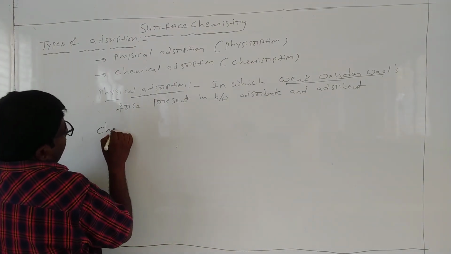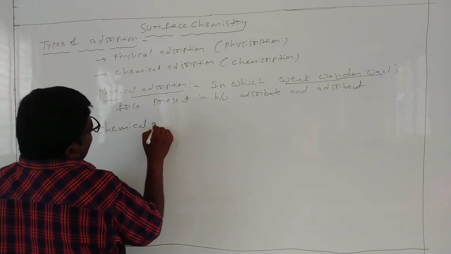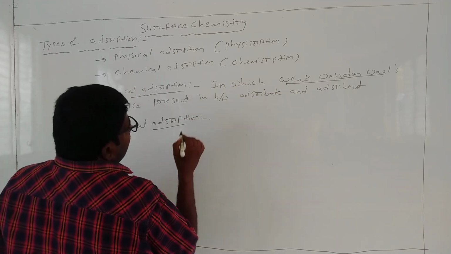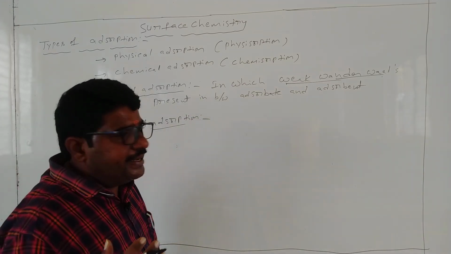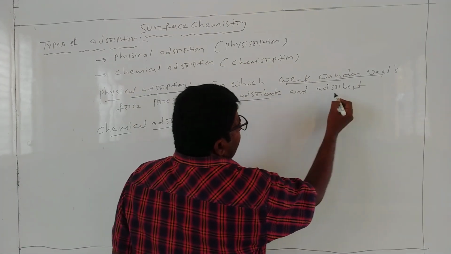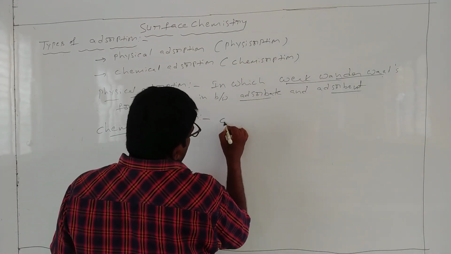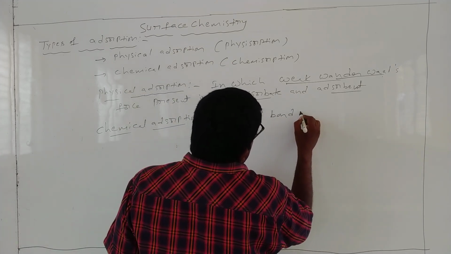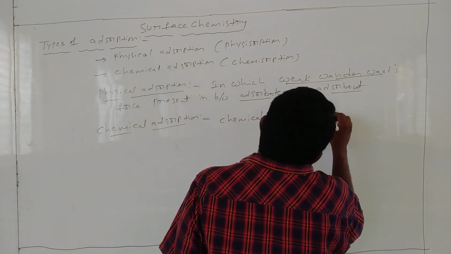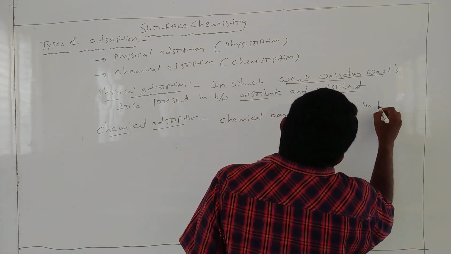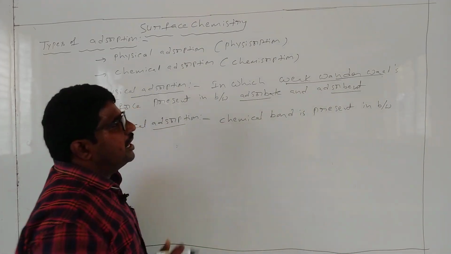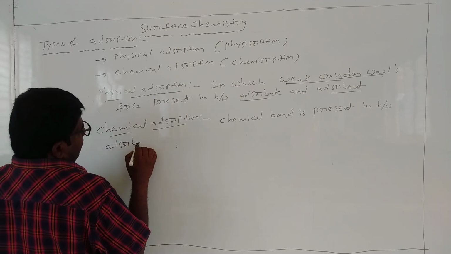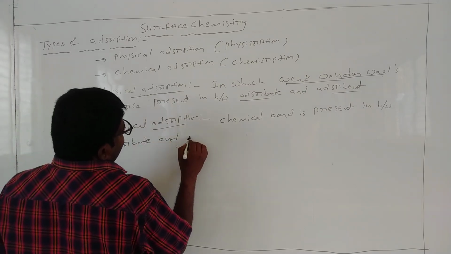Whereas in chemical adsorption, a strong chemical bond is present between adsorbate and adsorbent.